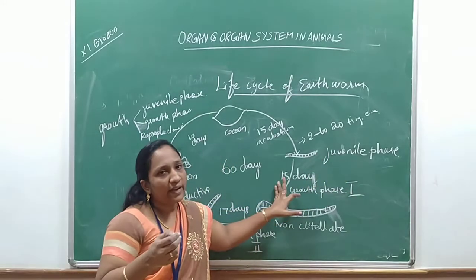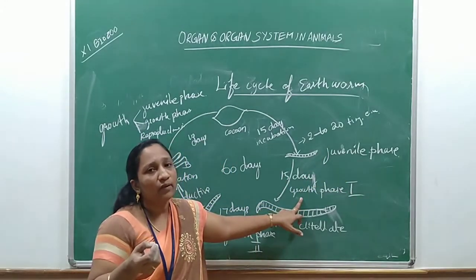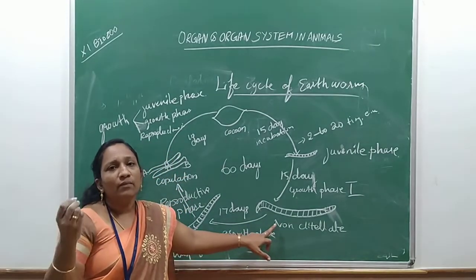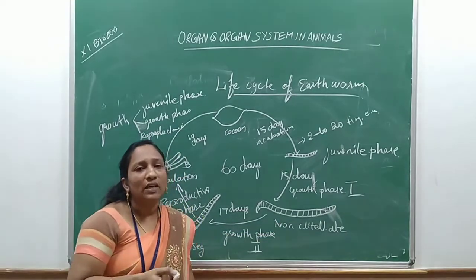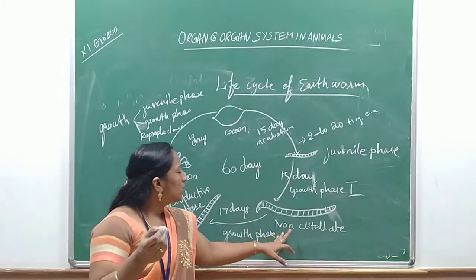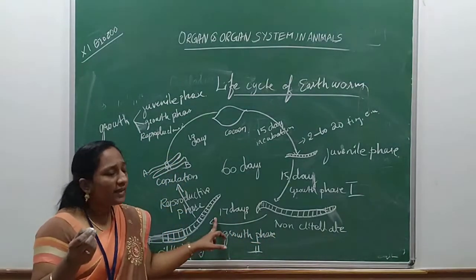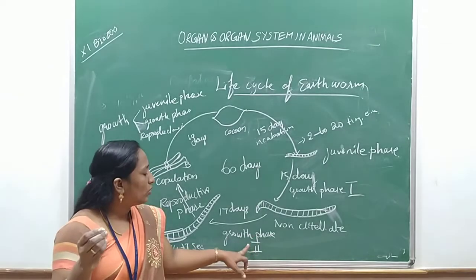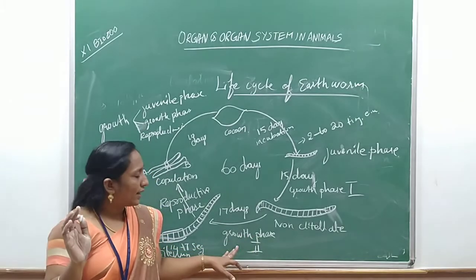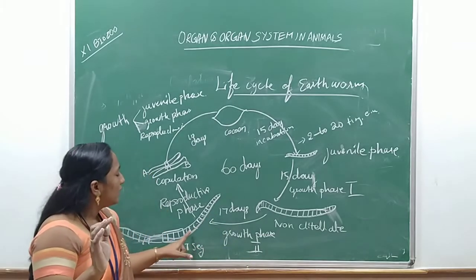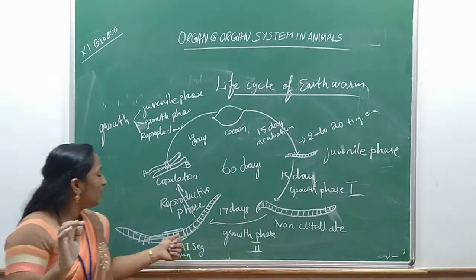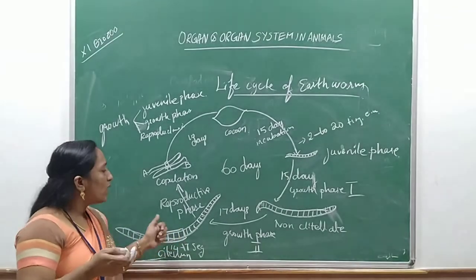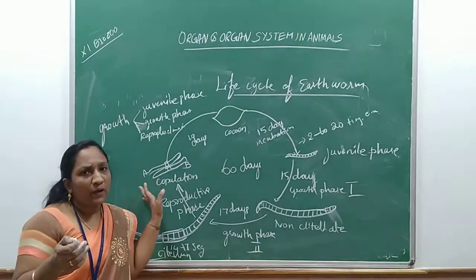Then it will take 15 days to attain growth phase 1 and reach the non-clitellate stage, which doesn't have the clitellum. Then it will take 17 days more for growth phase 2. After attaining growth phase 2, the earthworm has formed the clitellum and all the remaining systems are well developed, and now the worm is ready to enter the reproductive phase.